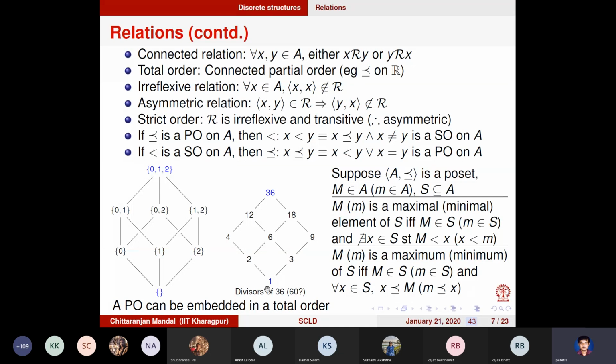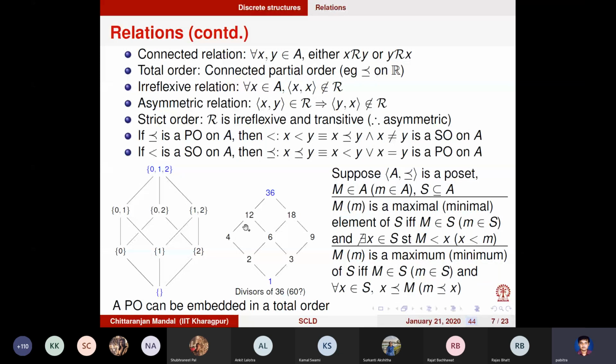Let's look at a subset of the poset. Let's look at the subset 12, 18, 6, 2, and 3, and denote it as the subset S. An element capital M belonging to S would be called a maximal element if there is no element in this subset which is greater than this maximal element.